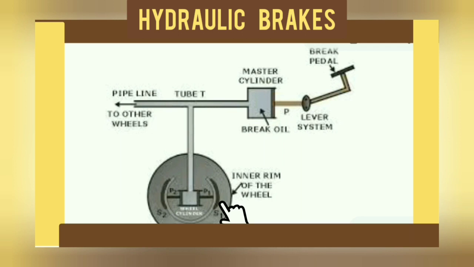These brake shoes press against the inner rim of the wheel and retard the motion of the wheel. The master cylinder is connected to all the wheels of the vehicle in order to apply equal pressure to all the wheels. This is the working of a hydraulic brake.